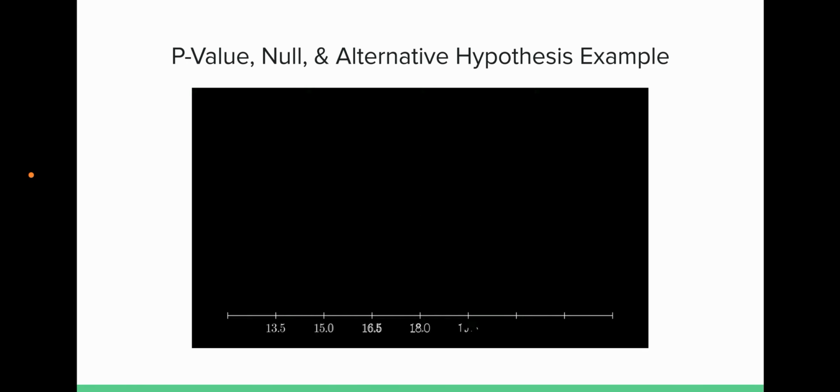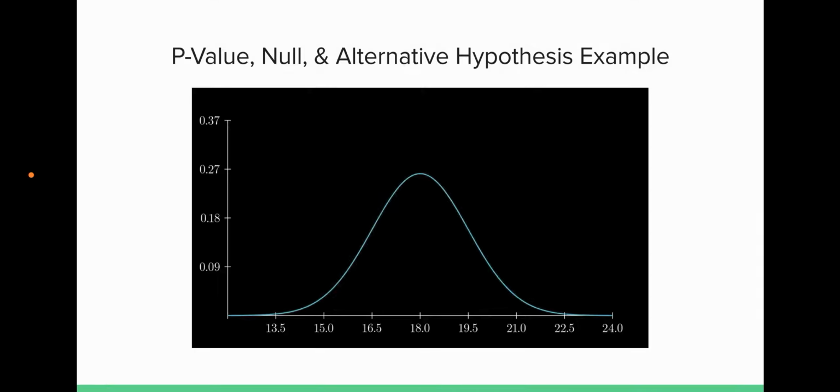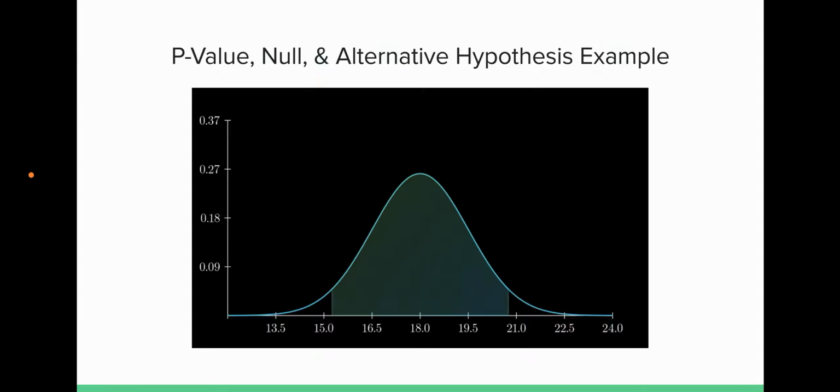But what about predicting a continuous value, such as a mean that comes from a sample and we're comparing it to a population? Let's say a cold takes 18 days to recover on average, with 1.5 standard deviations as reflected on this bell curve. This normal distribution has an area of 1.0 under it, and we take fractions of that area to find the probability for given ranges. Let's set a p-value threshold of 0.05, leaving only 0.95 area remaining in the middle. Let's say we test out a new drug on a statistically significant sample size of 31 or more patients. They recovered from the cold in 16 days. Did the drug have any effect?